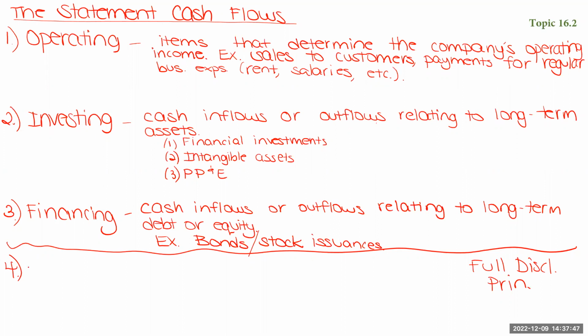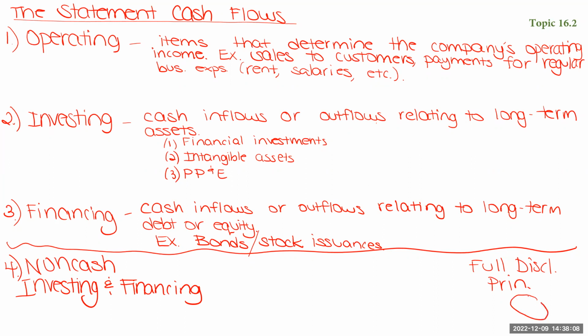And that fourth category is called non-cash investing and financing. Okay, and I know it's like, wait, why are we showing non-cash on the statement of cash flows? Because to not show it might not paint the full picture.